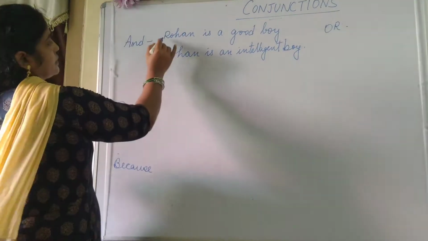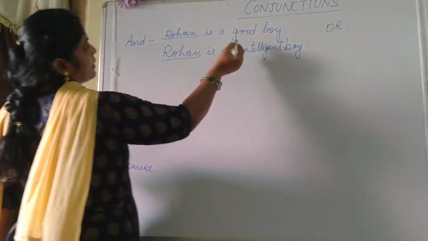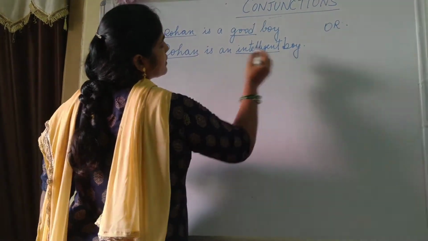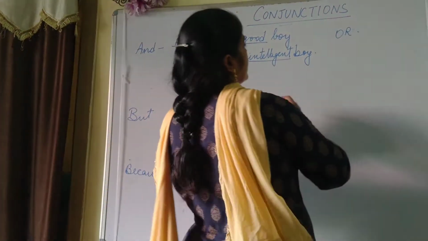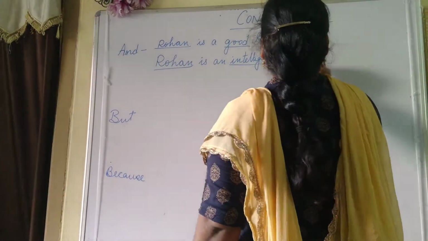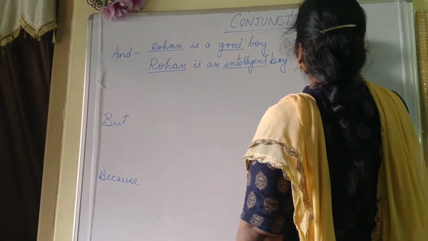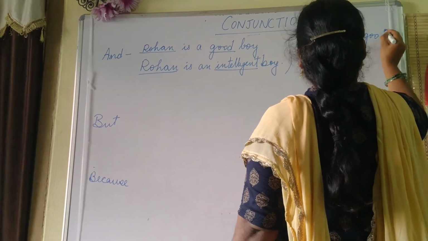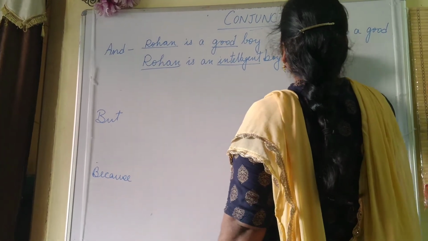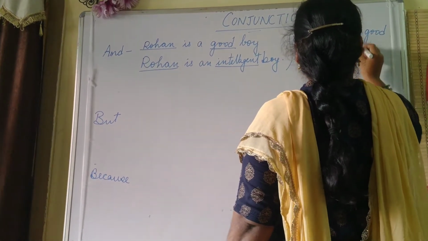There it is. This is your subject, Rohan. Here I have given good as well as intelligent. Now both the qualities we can write here, see, I am joining these two sentences. Rohan is a good and intelligent boy.